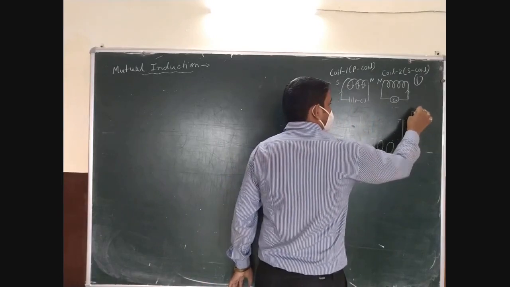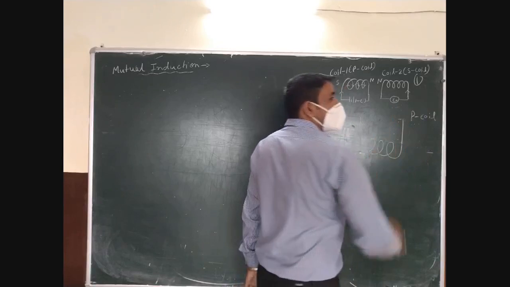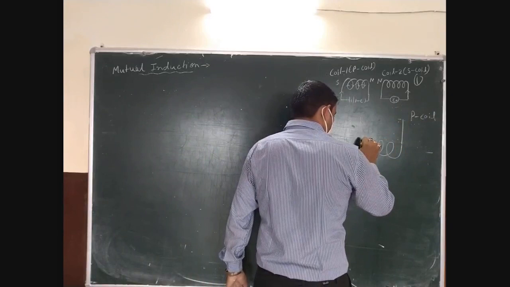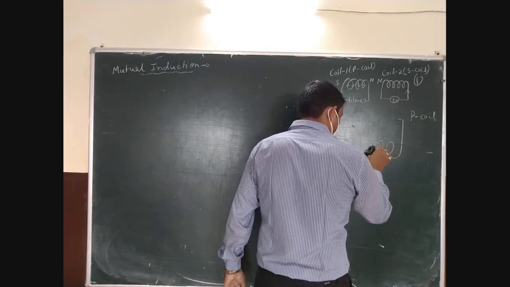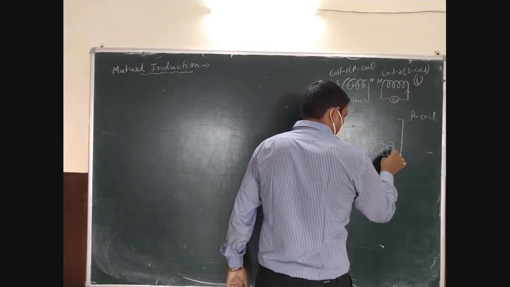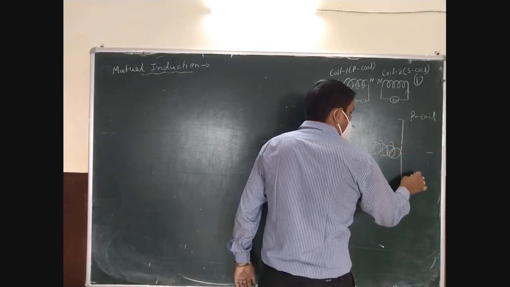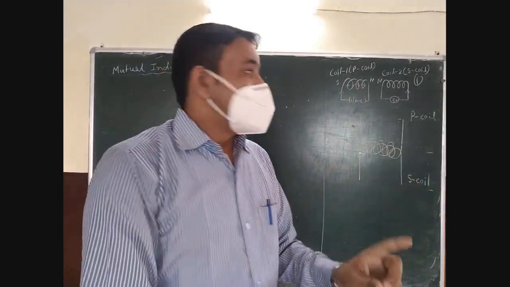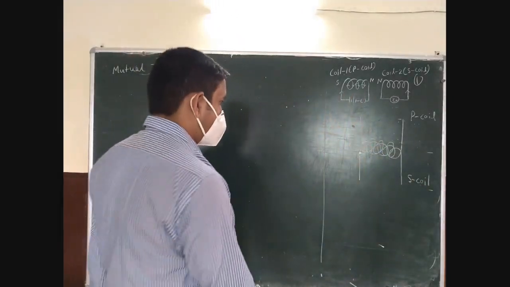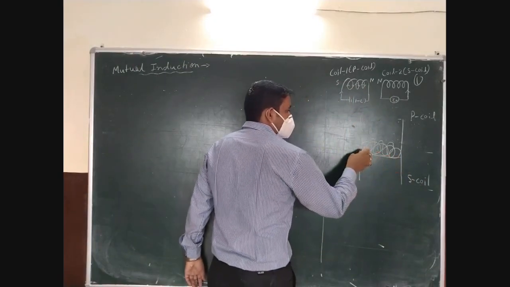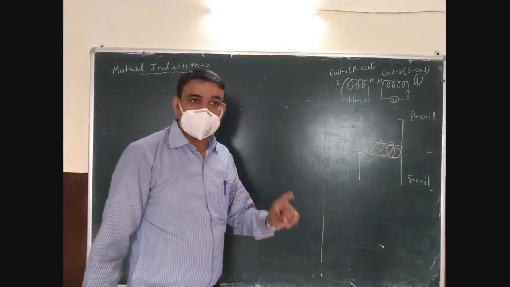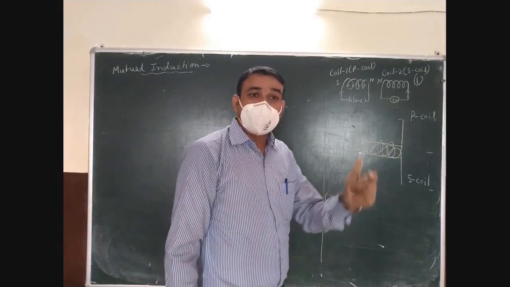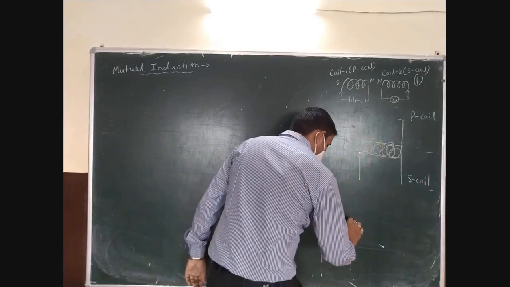Let's say this is the P coil, which means primary coil, and the other coil is the S coil. It is another way to couple the two coils. This is the contact area of the two coils. And the third one is when the two coils are kept perpendicular to each other like that.